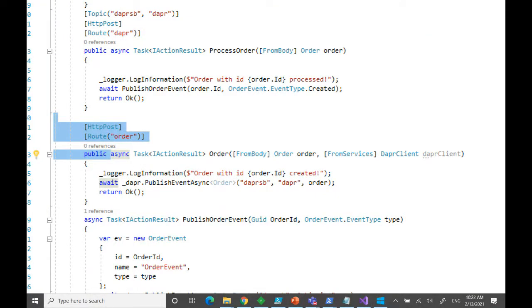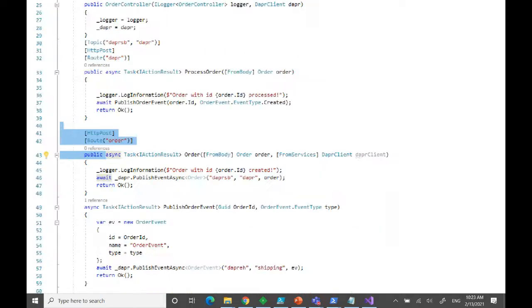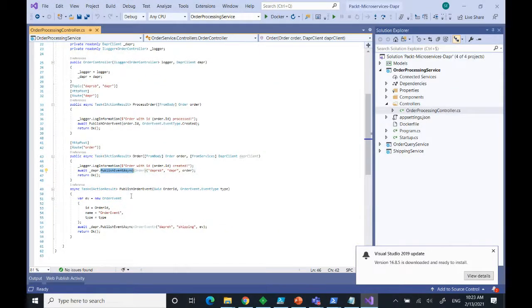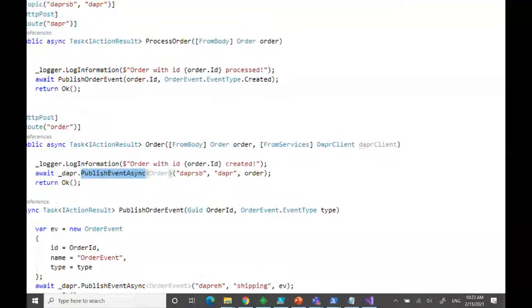So you simply declare a route, and that's about it. That's the one I called with Fiddler. And then this is publishing, as you can see, an event here. It's publishing this event to my Dapr SB component. It's the name of the component, it doesn't need to be the actual name of the service in Azure. And then it's publishing that to the Dapr topic. Remember, we had a Dapr topic, so that's what it does here. Now a message has been queued to that topic.